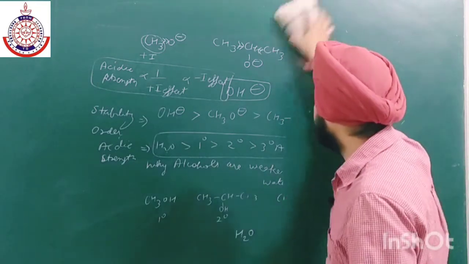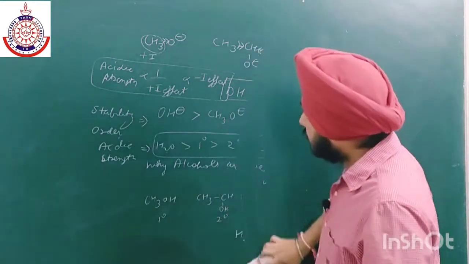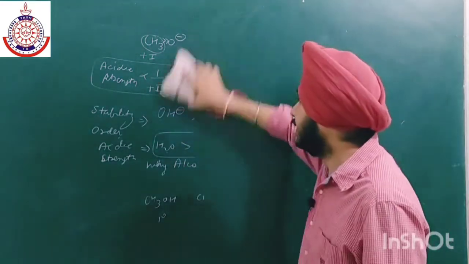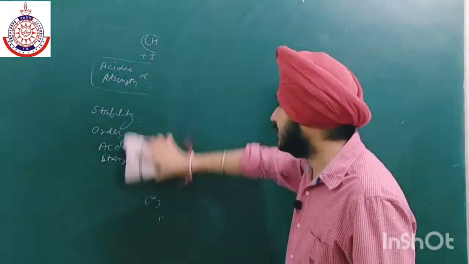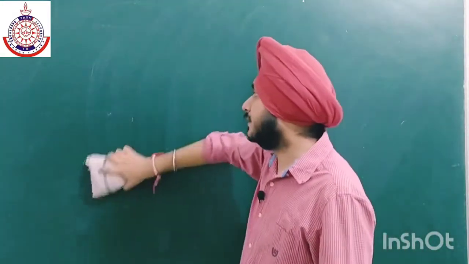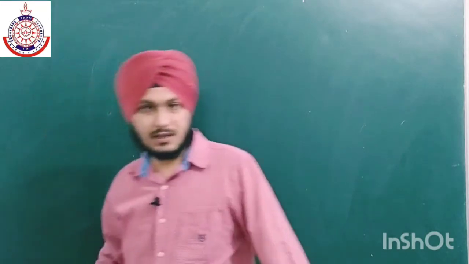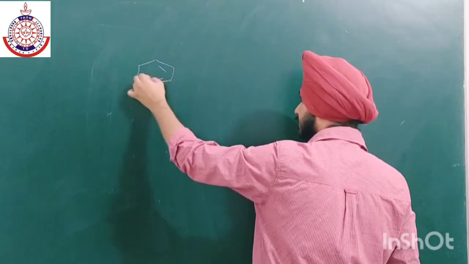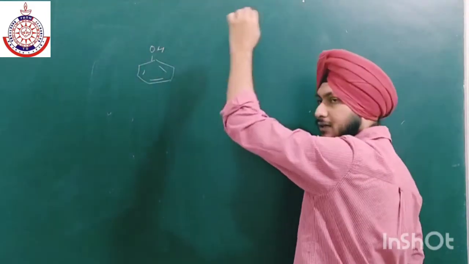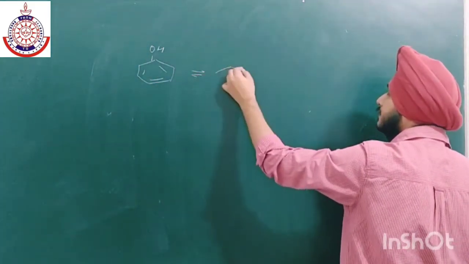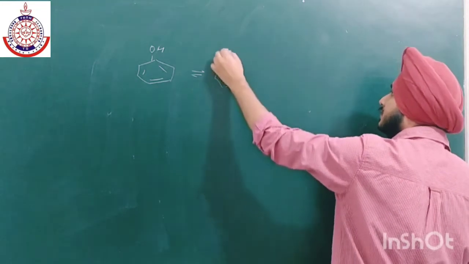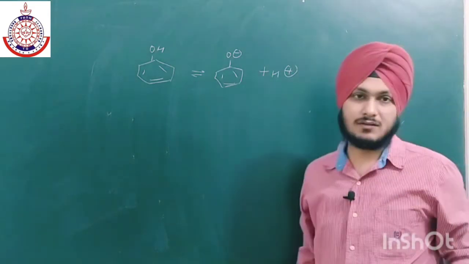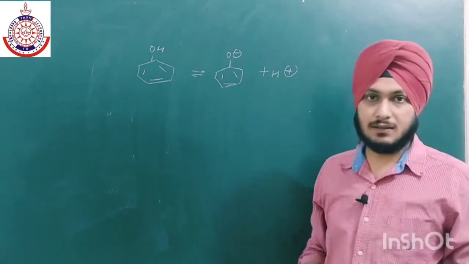Now if we talk about phenols, phenols are generally more acidic than water as well as alcohol. Now what is the reason? We have to check the stability of the conjugate base. So this is our phenol. Make the conjugate base just by removing the H positive. So now this is the conjugate base. Now check the stability of the conjugate base. It is a very stable conjugate base.